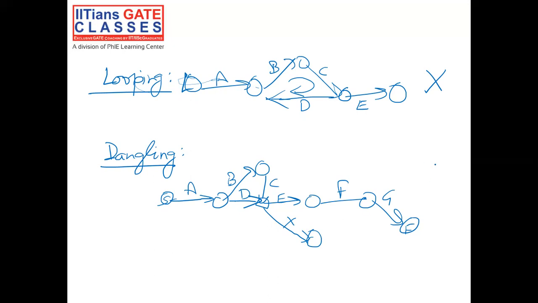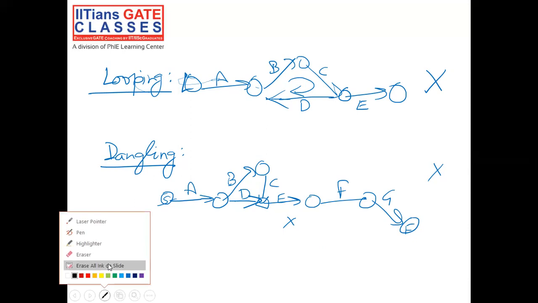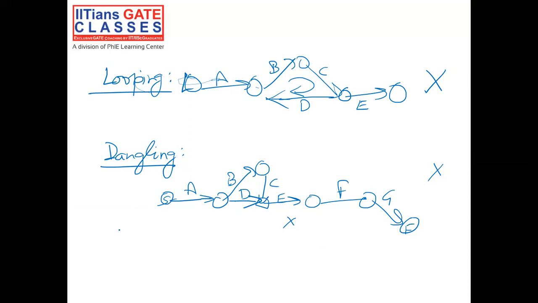and it is not the final activity as well. So this situation is called dangling, which is not allowed. How to resolve this particular situation? To resolve this particular situation, we will not leave it activity here. We will delete this and we will join this particular activity directly to the final activity. So now there is no dangling present in our network diagram and the issue is got resolved.